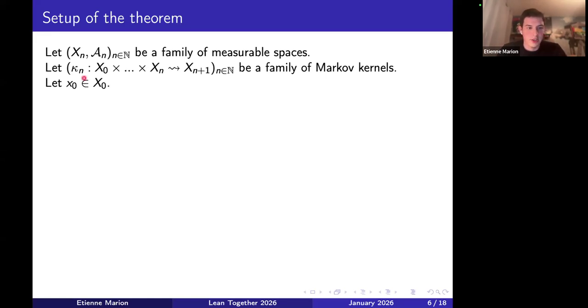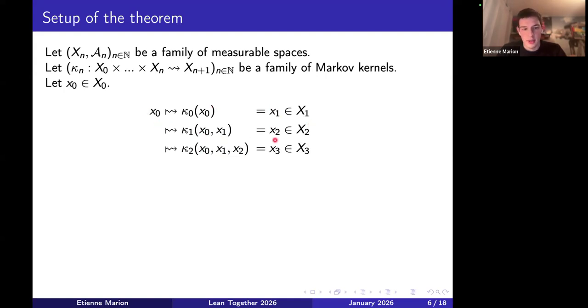So I start with an initial point x0, then I can apply kappa 0 to get a random point in x1, then I can apply kappa 1 to my trajectory x0, x1 to get a random point in x2, then I can apply kappa 2 to my partial trajectory to get a random point in x3, and so on and so forth. And so by iterating my kernels that way, I'm building a random process where each position is determined by the kernel kappa n, provided the past trajectory.